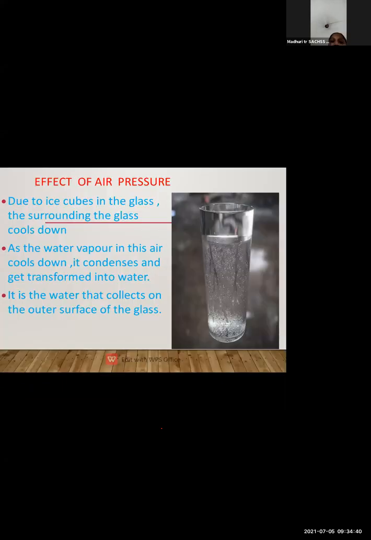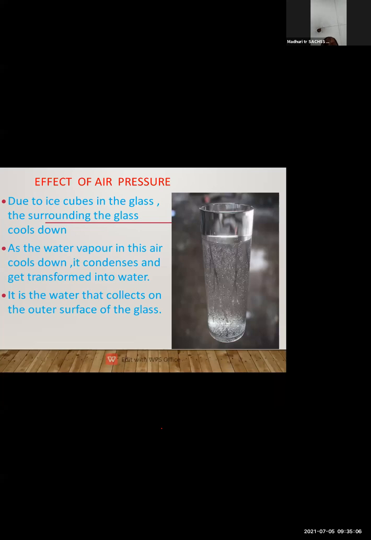Then the next slide, we are going to study about water. Now, when you take ice cubes out of the freezer and put them in a glass, after a few minutes, what do you see on the glass? You see water droplets, which collect on the surrounding of the glass.